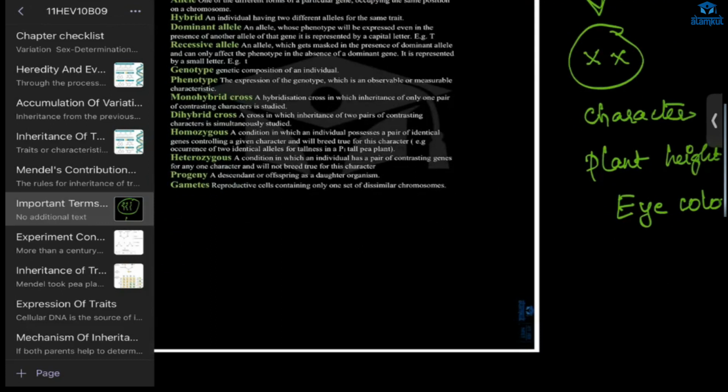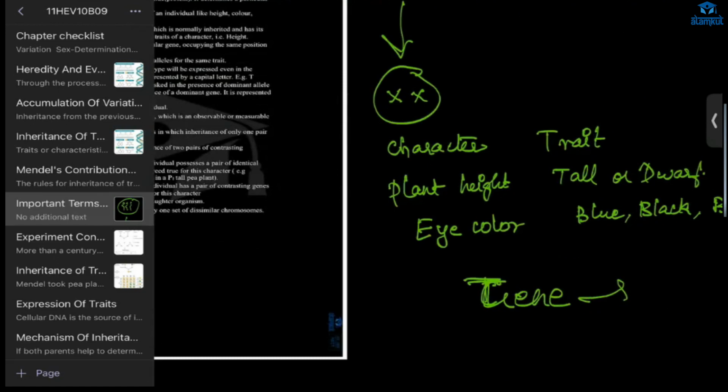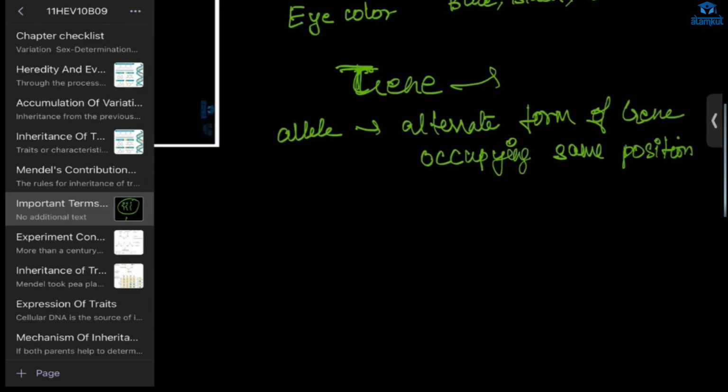Now allele. What is allele? I have told you gene, right? The alternate form of the gene is allele. It is an alternate form of the gene, and it is occupying the same position. That is called allele. Suppose this is a chromosome.